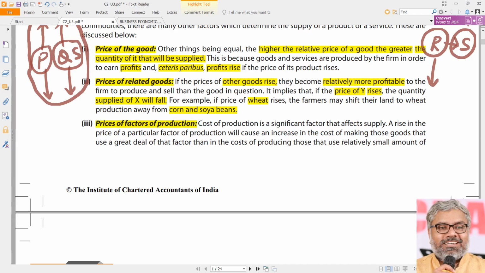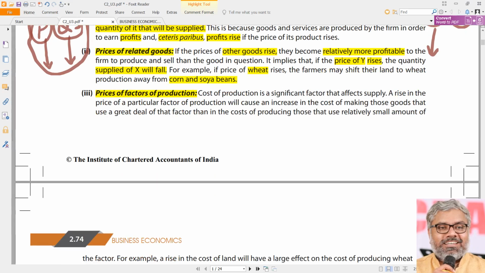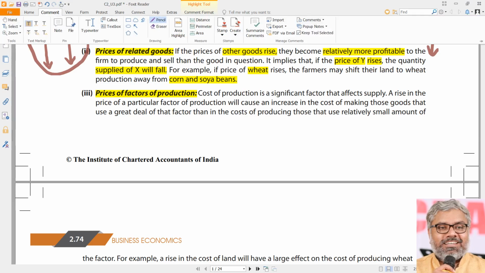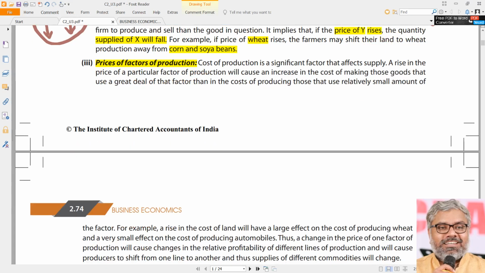Now, coming to another factor, that is the prices or costs of the factors of production. There are many factors of production. We can call them land, labor, capital, organization, something like that. Or in modern days, we even call them different M's. We can sometimes call them the 5 M's.